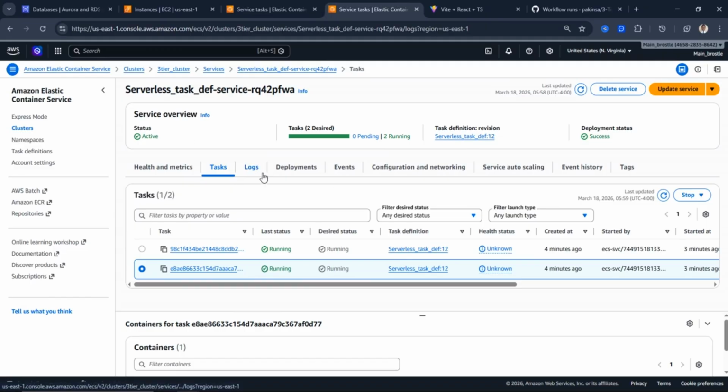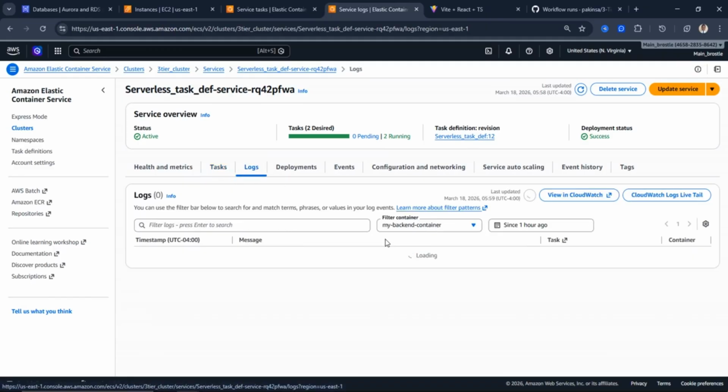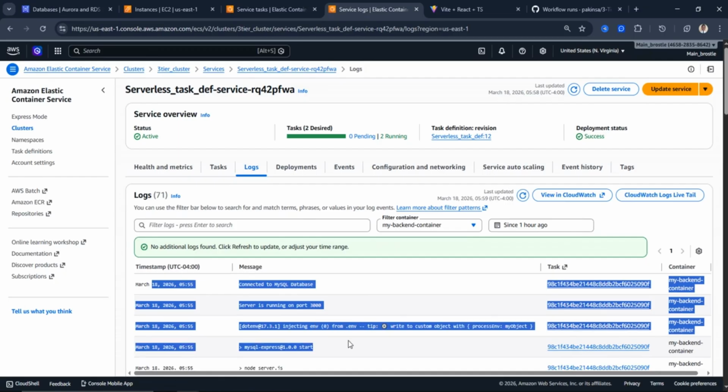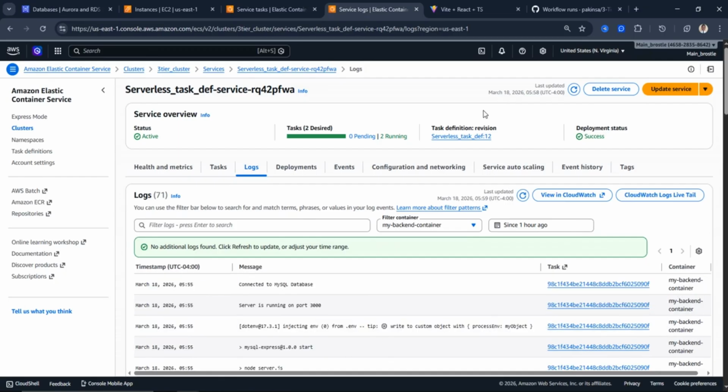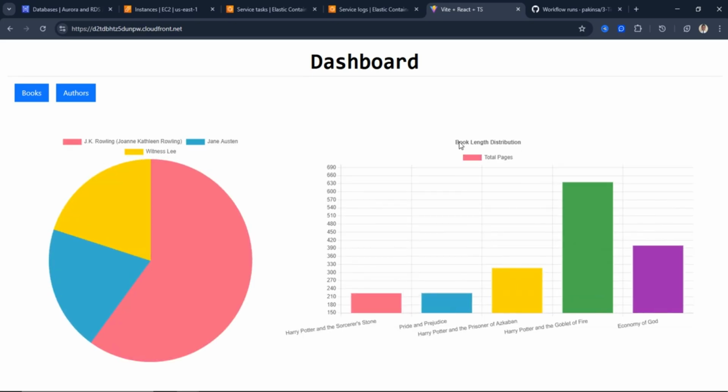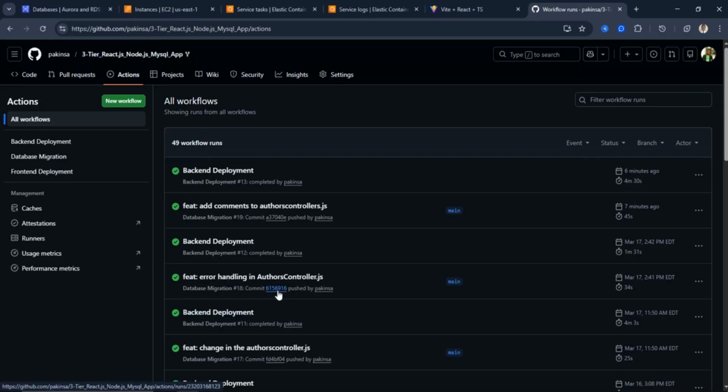And while those were going on, look at the logs, just for you to know that things are happening behind the scenes. Meanwhile, your users are still using your website successfully, no issues. Can you see it? Connected to MySQL, all the things are going on successfully. So the last thing we want to deploy, because if we don't deploy the front end, this book and learn description will not work. We won't see any change. So we want to deploy our front end.